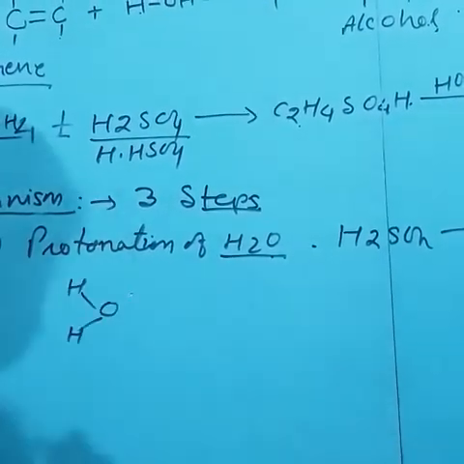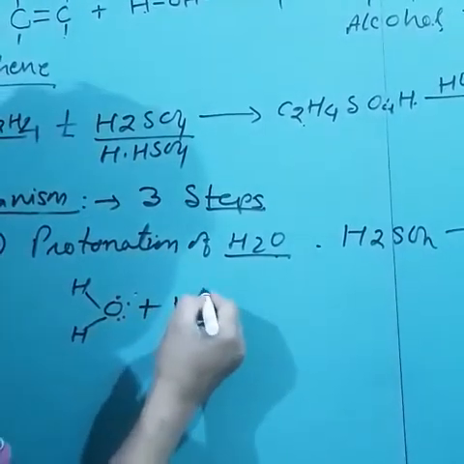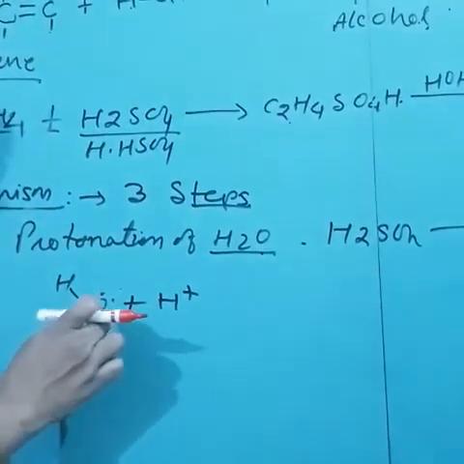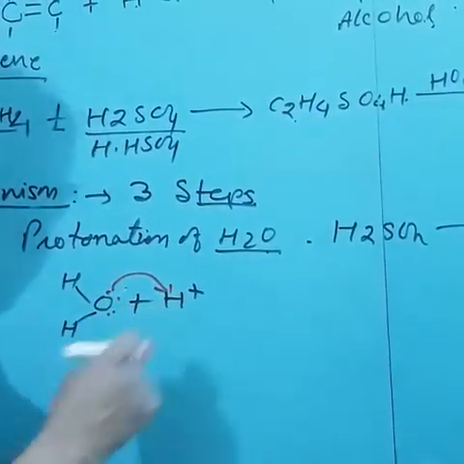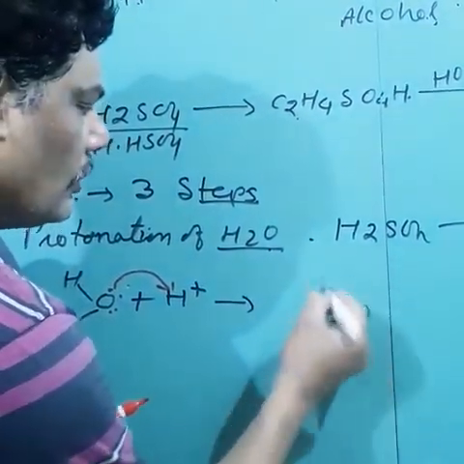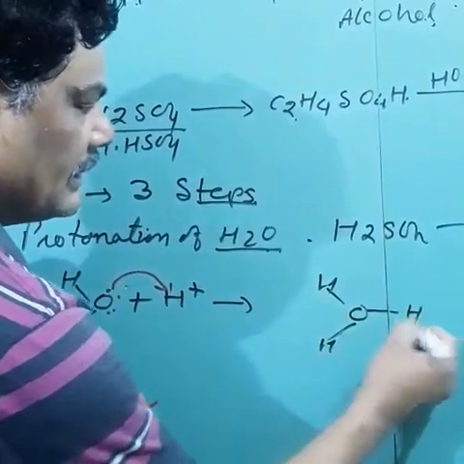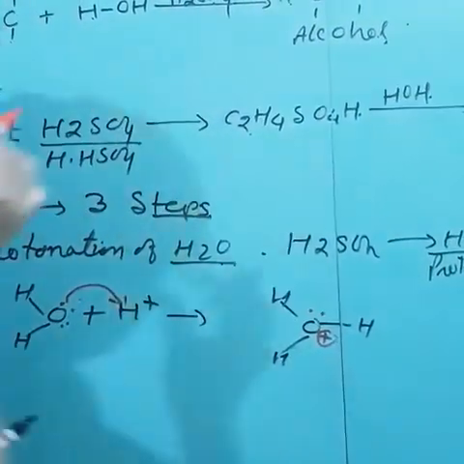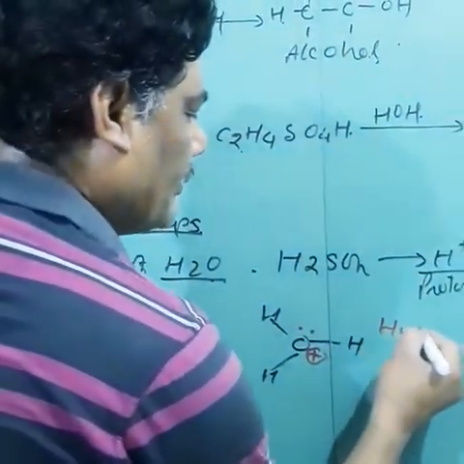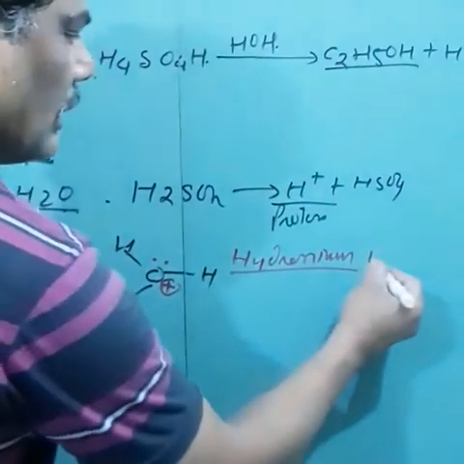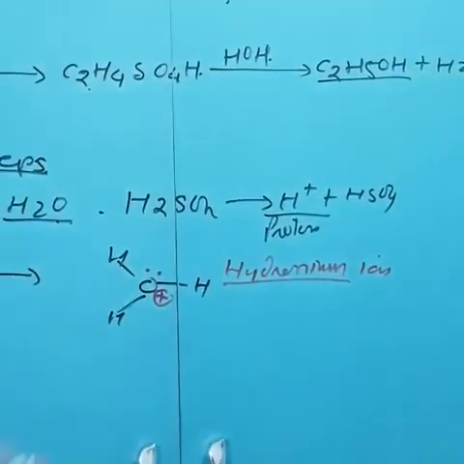You can see two lone pairs of electrons are there, and there is an H cation, a proton. So the proton is electron deficient and water is electron rich. So it donates a lone pair to the hydrogen cation. Therefore it forms H3O, where now there will be only one lone pair with a positive charge. This is called the hydronium ion. So first the water gets protonated and forms the hydronium ion. This hydronium ion is highly reactive.